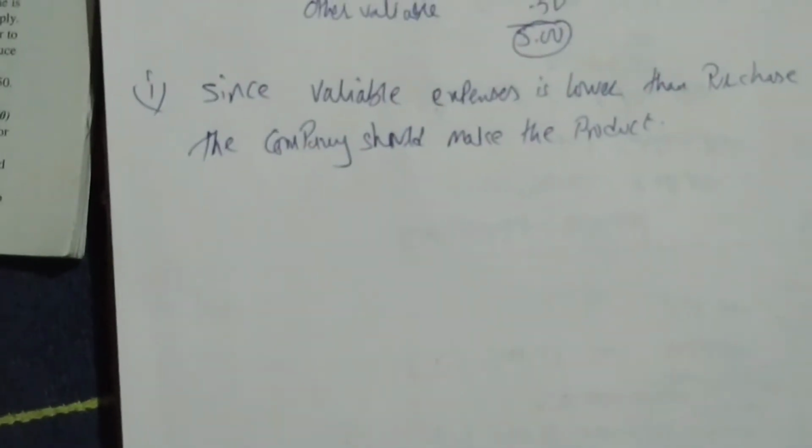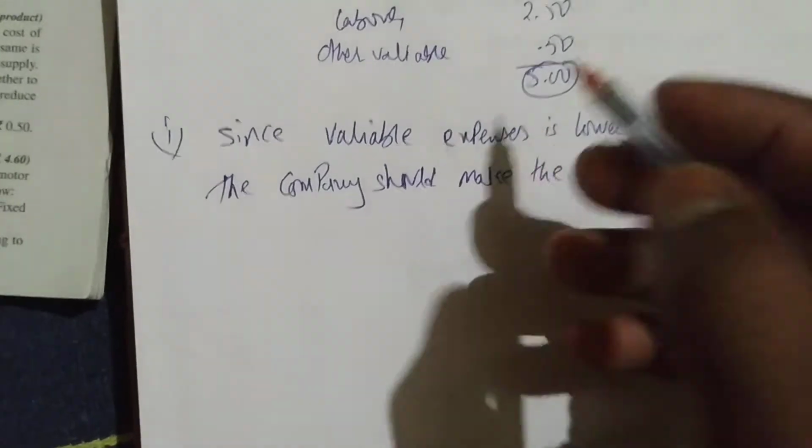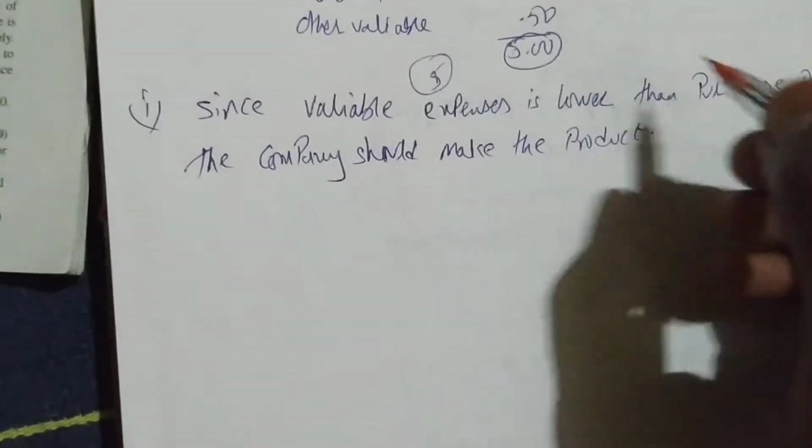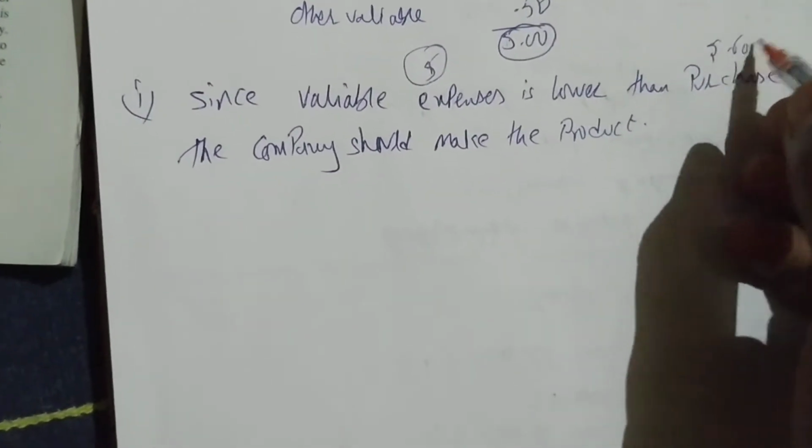How much is the purchase price? 5.60, and the variable expense is 5 rupees. The company has to make the product because the variable expense, 5 rupees, is less than the purchase price of 5.60.